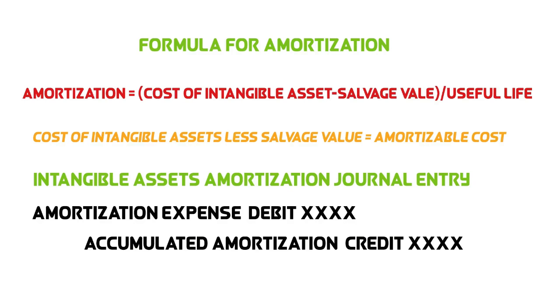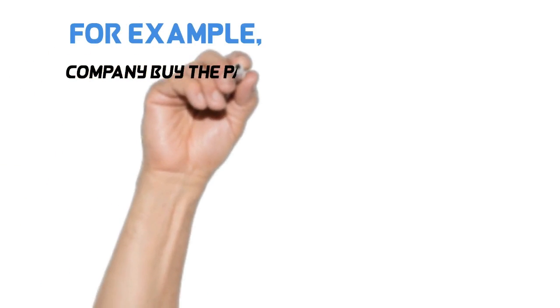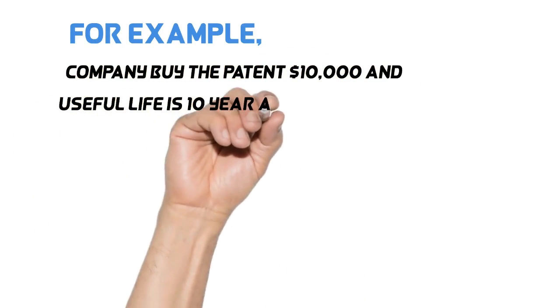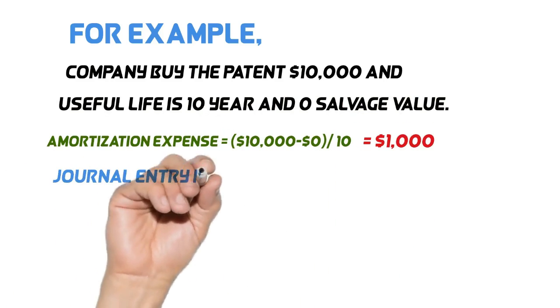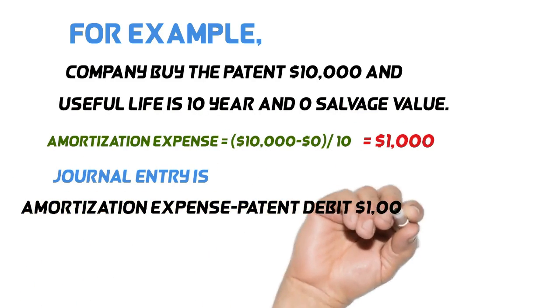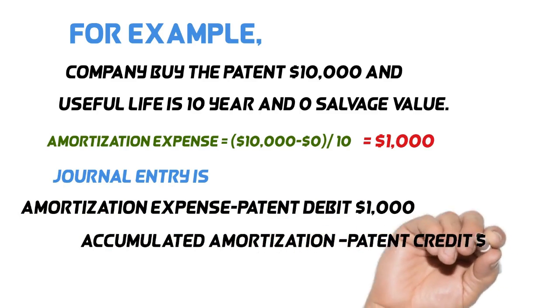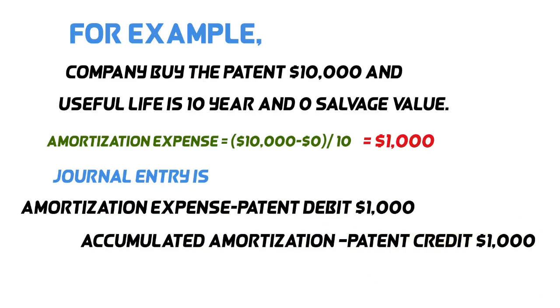Let me explain this point again. For example, a company buys a patent for $10,000, the useful life is 10 years and salvage value is 0. Amortization expense equals $1,000. The journal entry is amortization expense, patent, debit $1,000. Accumulated amortization, patent, credit $1,000.